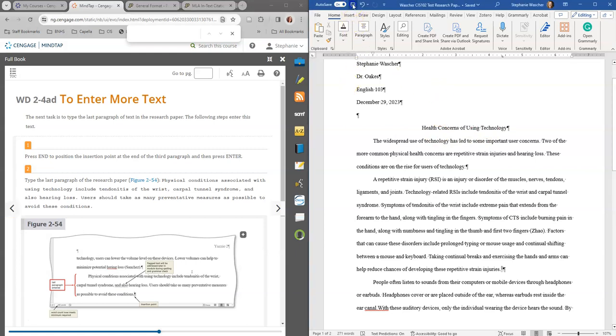So I'm going to hit save. I always like to save to double check it. But that was 2-4. That's a lot. Typing in the research paper in text is a lot of information, but it's a lot of good info. So we are going to stop there, and there'll be another video on works cited, proofing and revising, and working with comments.